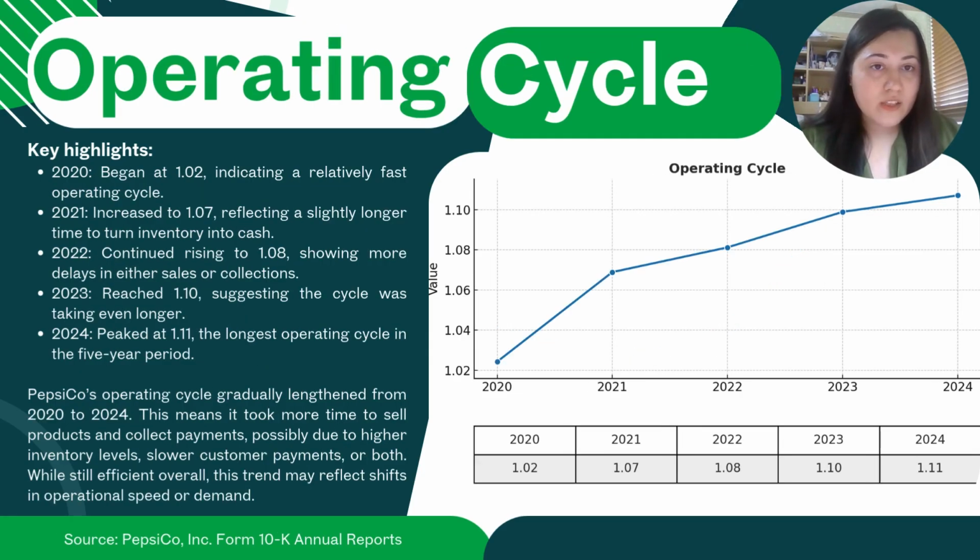So when we look at the operating cycle of PepsiCo, we can see an upward trend from 2020 till 2024. It started at 1.02 in 2020, and it increased to 1.11 in 2024. So it means it took more time to sell products and collect payments, possibly due to higher inventory levels or slower customer payments, or both of them. It was considered efficient still, but this trend may reflect some shifts in operational speed or demand.